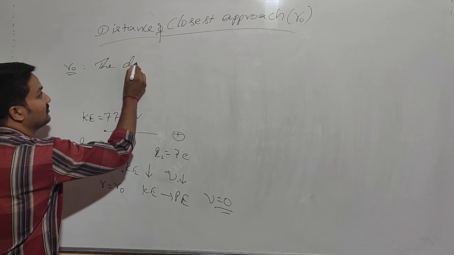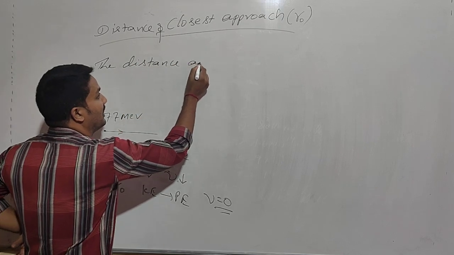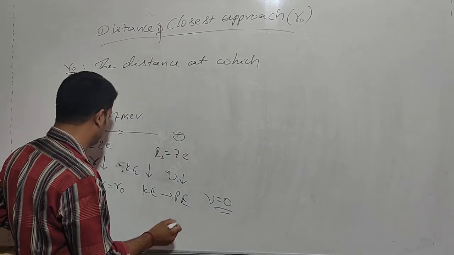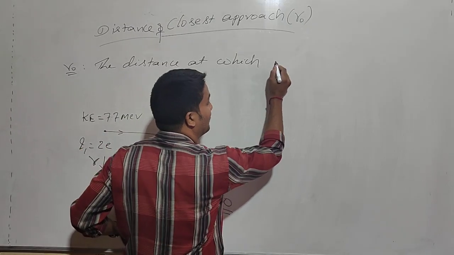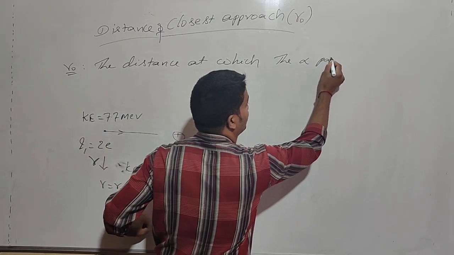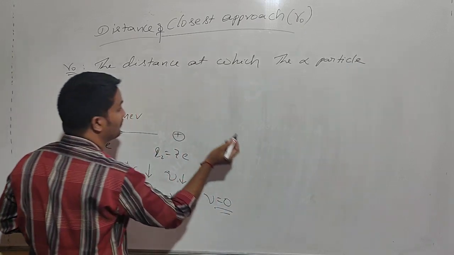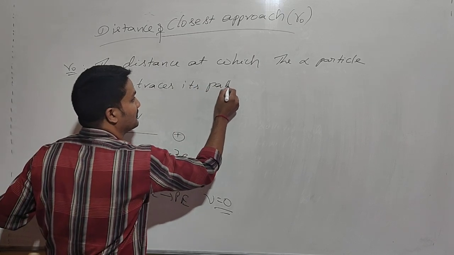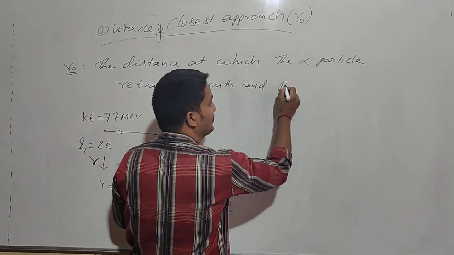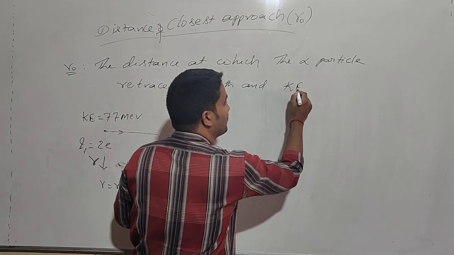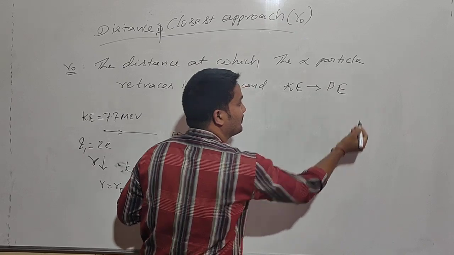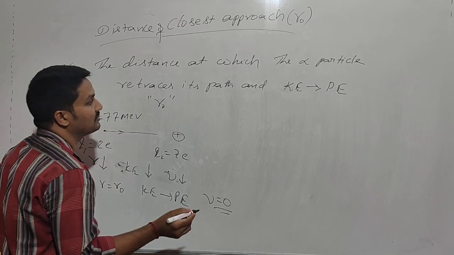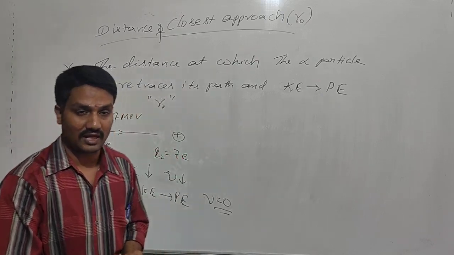The distance at which the alpha particle retraces its path and the kinetic energy of the particle is converted into the potential energy is called the distance of closest approach.